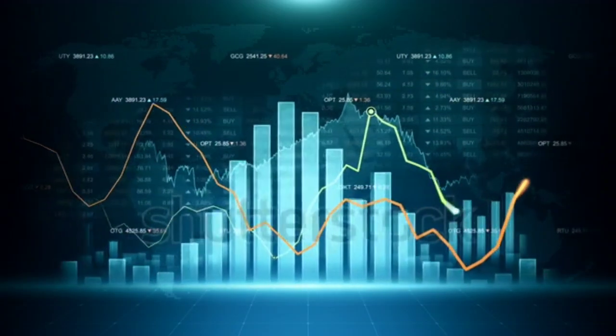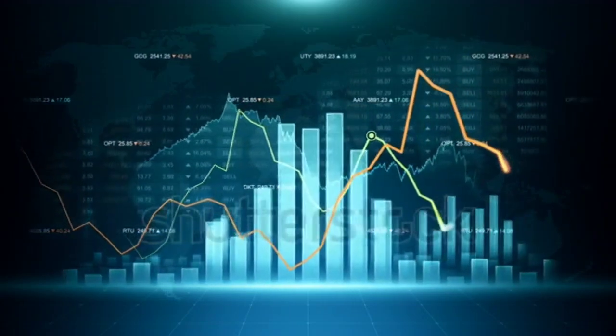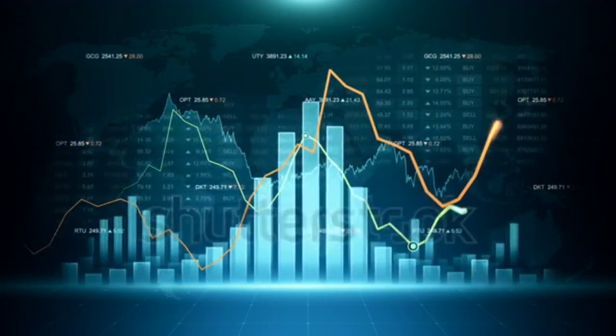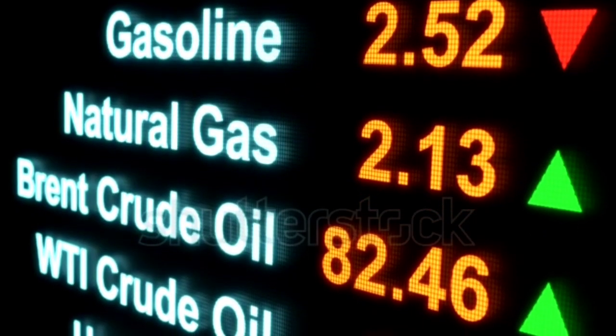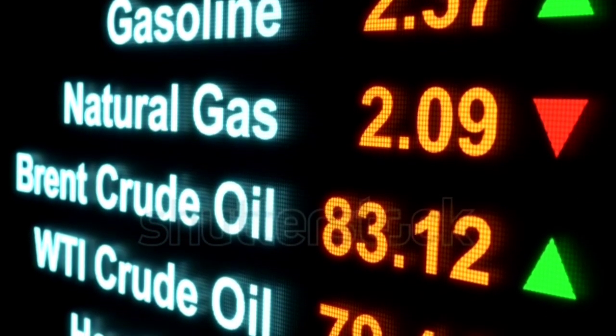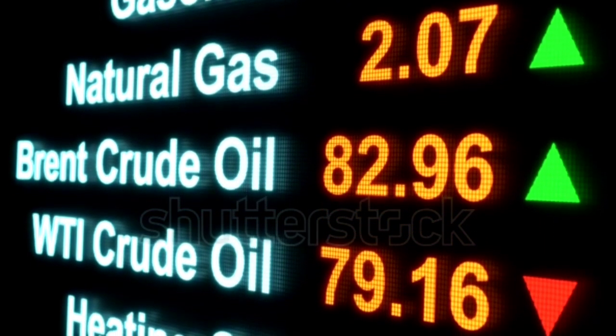There are two main types of options: call options and put options. A call option gives the holder the right to buy an asset. A put option gives the holder the right to sell an asset. Think of options as a way to bet on the future price movement of a stock or other financial asset without actually owning the asset.